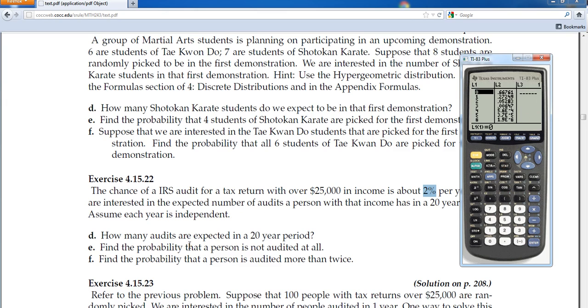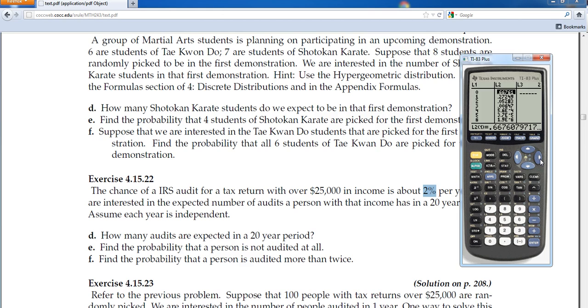Part E says, what's the chance they're not audited at all? Well, it's right there, roughly 2/3, 66.8% chance of not being audited at all. That means the remainder of the time, 33.2% of the time, they're going to get audited once or more, or at least once. They didn't ask us for that probability, but I like that probability. So you got about a 1/3 chance. This is essentially the same numbers as going to the chick store, buying 4 chicks. That would be the chance of having 0 roosters, which means there's about a 1/3 chance of getting a rooster somewhere.